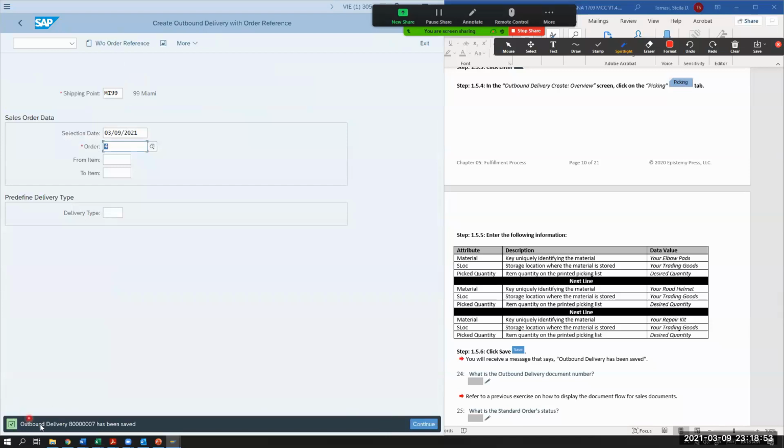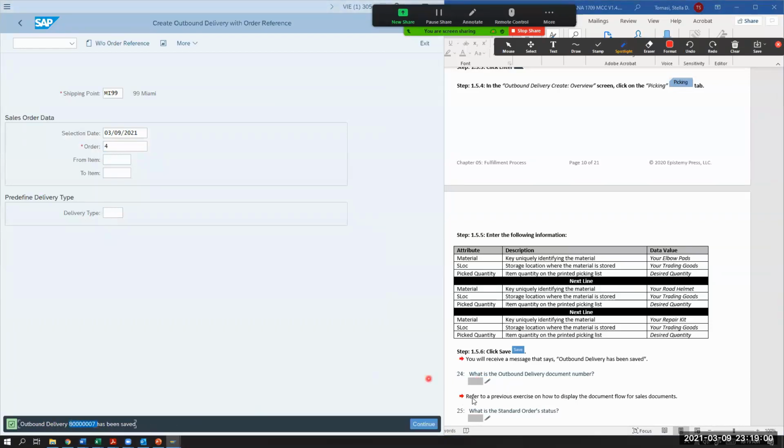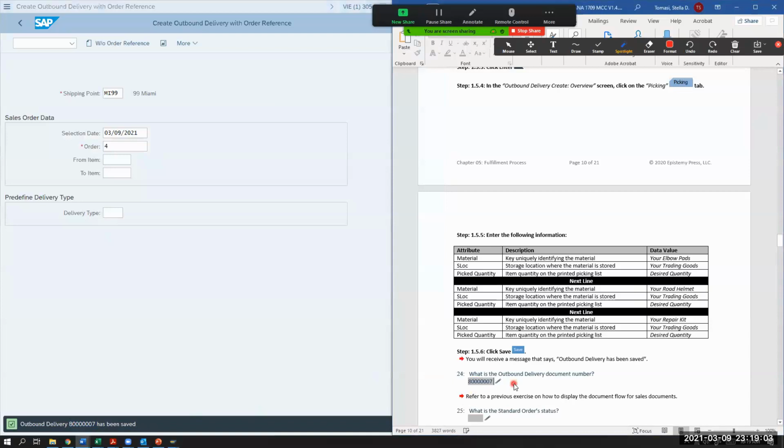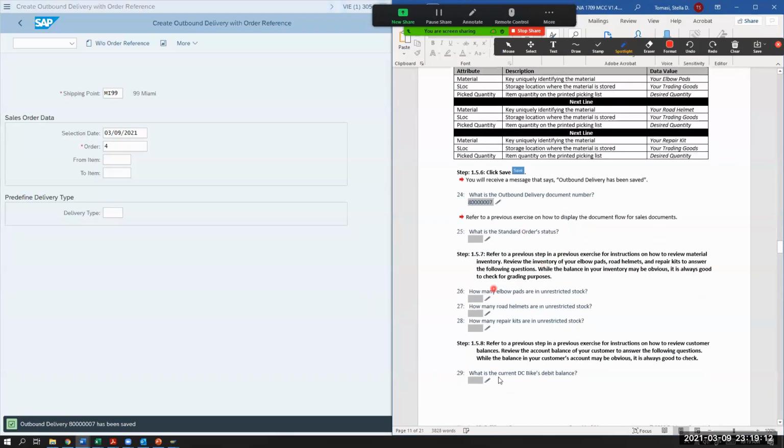And you will receive a message that says the outbound delivery number has been saved. So what is that number? You can copy that down here. Now question number 25, refer to a previous exercise on how to display the document flow for sales documents. I'm not going to do that this time. I want you guys to do it and answer number 25. Then you can answer 26, 27, 28, and 29. So you can do these things now.